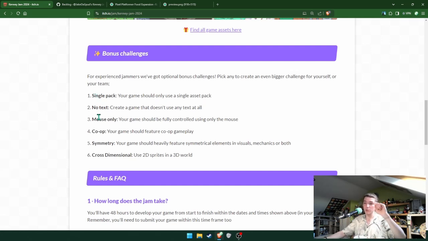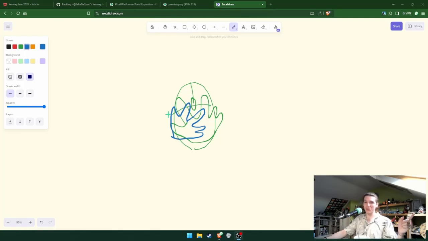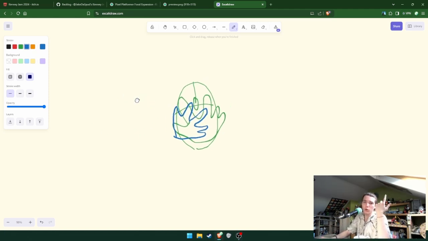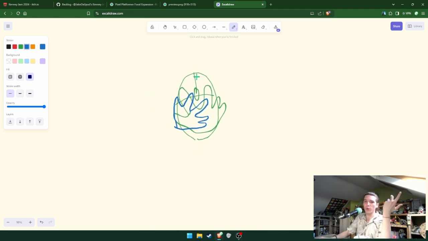Mouse only. My game is mouse only. Co-op, no. For co-op, I was considering having a 2-player option, like a button on the menu. There's no menus also, by the way, so it's literally just to play the game, boot up the game, lose, refresh the page. There's no button to reset the scene. But I was planning on having a 2-player button, and then when you click it, it just shows an image like this. Just 2 hands on the same mouse, like that. So it's just 2 people play it with the same mouse at the same time, which isn't co-op at all. No, it is co-op. This is very cooperative. You have to... Oh, I guess it's more versus, actually.